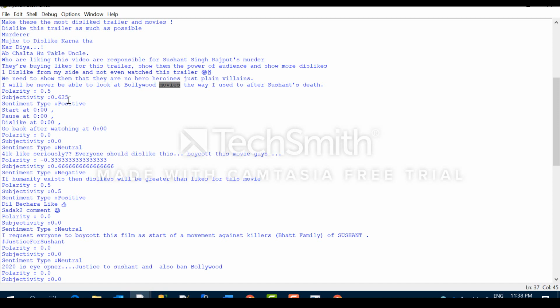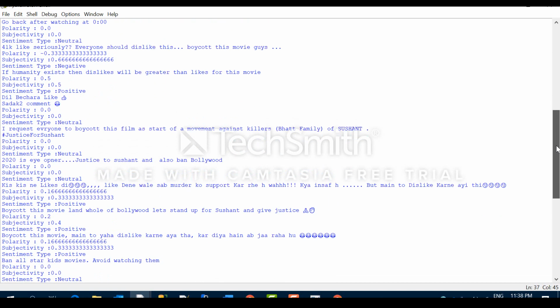Actually, TextBlob can work only with the English language if you are not translating it before passing it to TextBlob. So whenever somebody commented in Hindi using English letters, it could not identify whether it is positive or negative. Most are negative, but in some cases it showed positive because it could not identify that it is negative.